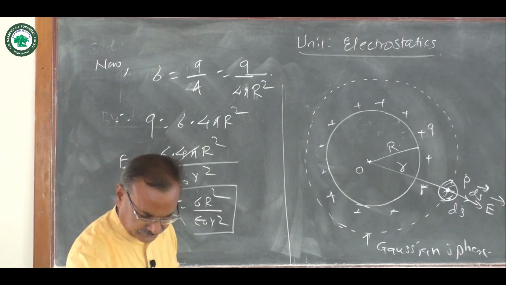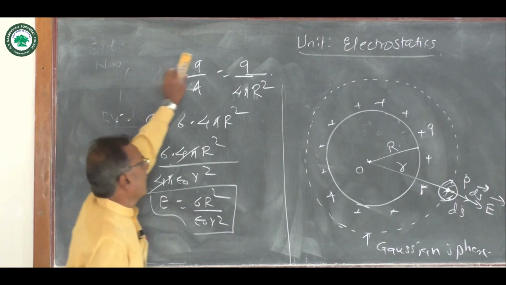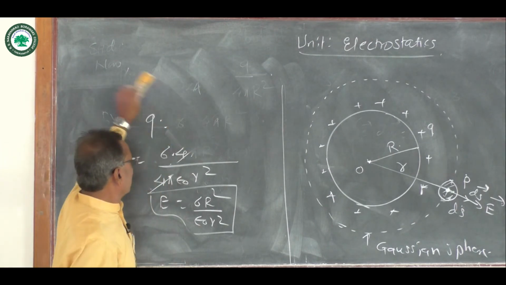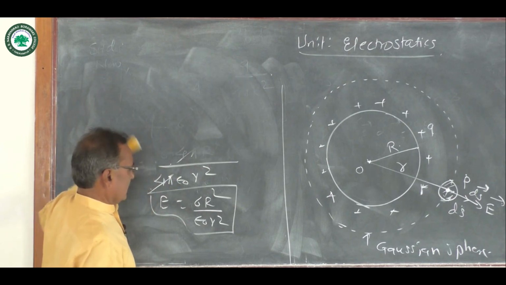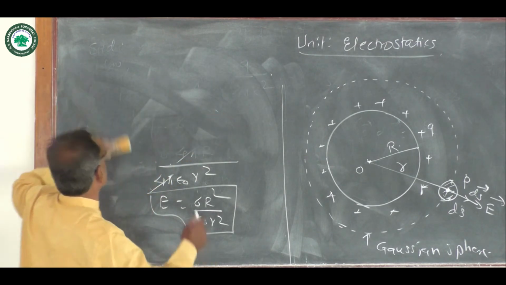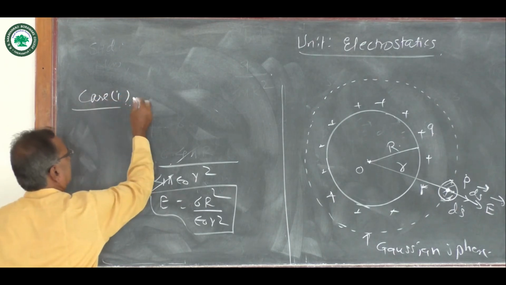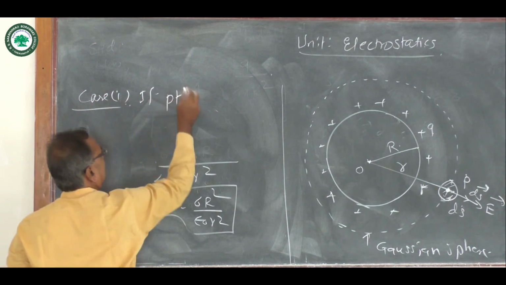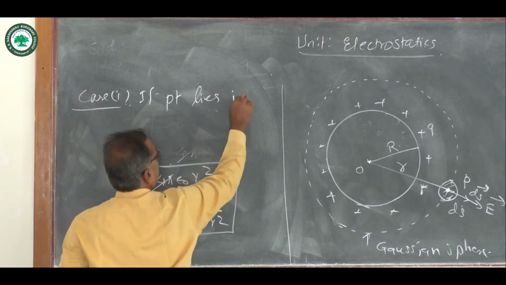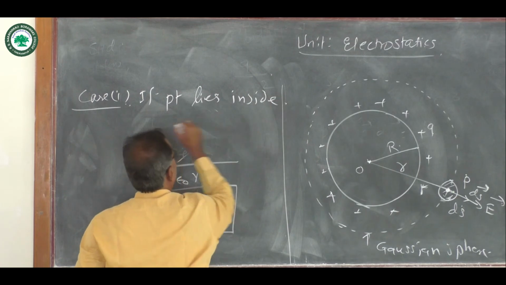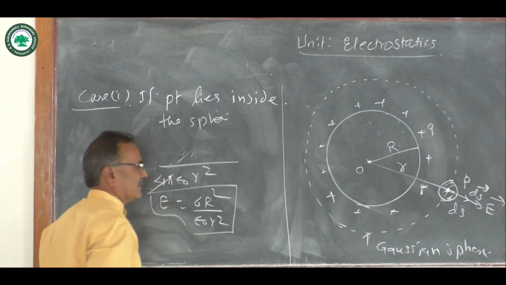The electric intensity at point P we have to find here. Suppose there are two cases. Case first, if point P lies inside the sphere.